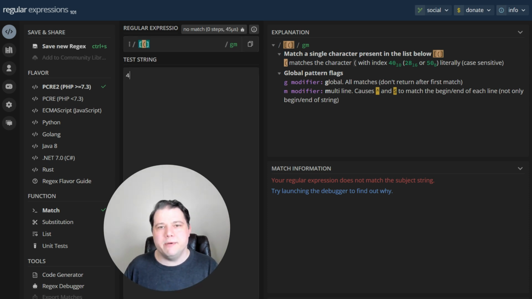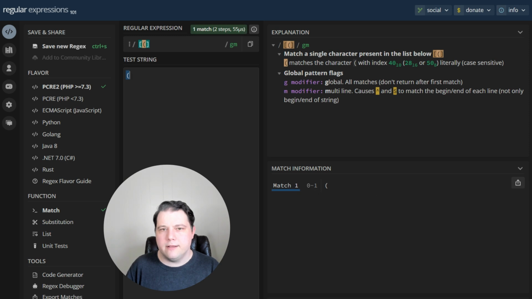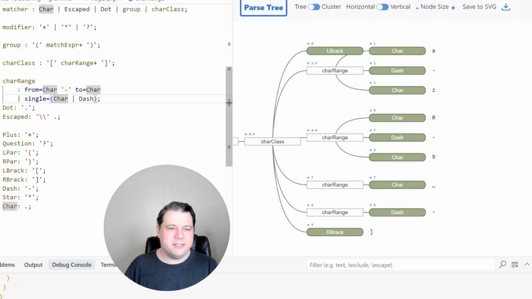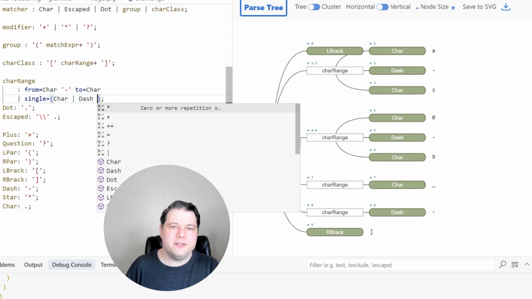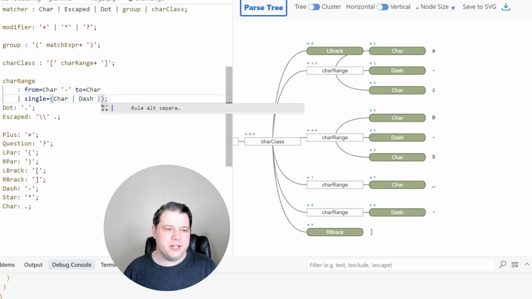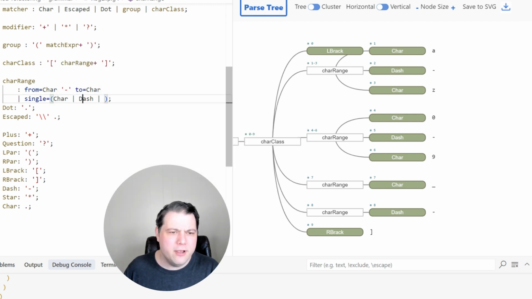What about, can we just have an open paren? Yeah, that'll match. It'll just treat the open paren as a character. It won't be a group. You don't have a group within a char class. So this is where RegExr modes would have potentially helped us not have extra tokens that we'll now need to account for here. But I'm just going to handle it within the parser rule.